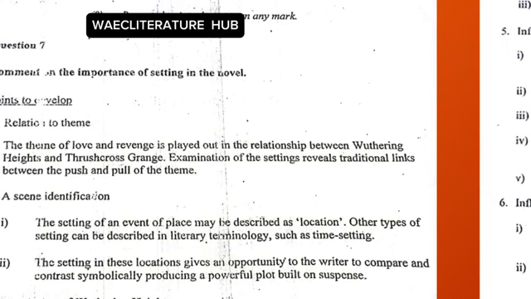Now, in this case, importance of setting, you have to write the major theme, and then the second paragraph, you define setting and you let us know the two major settings that were used in the novel, so that at least we will know that you know what you are writing about.